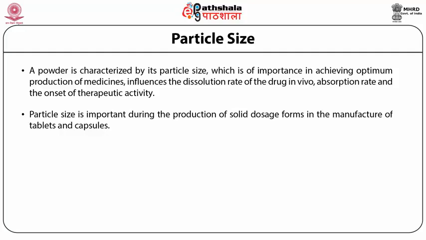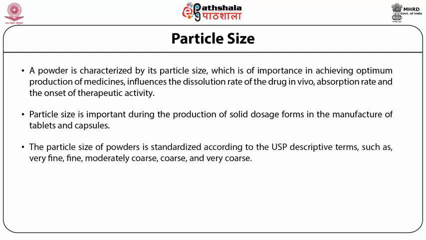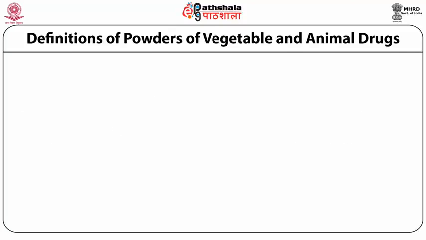And here also, the particle size of powders is standardized according to the United States Pharmacopoeia with a descriptive term such as very fine, fine, moderately coarse, coarse, and very coarse powders. Here the different definitions of powders of vegetable and animal drugs are shown.